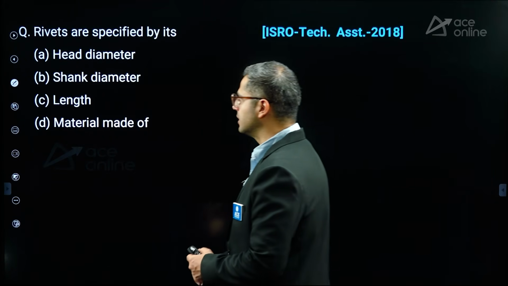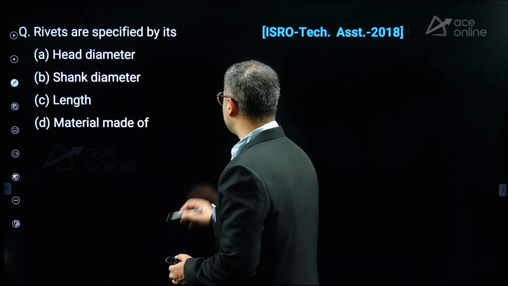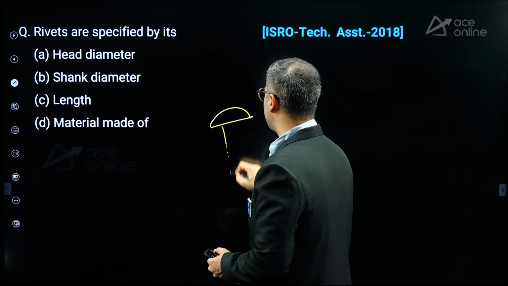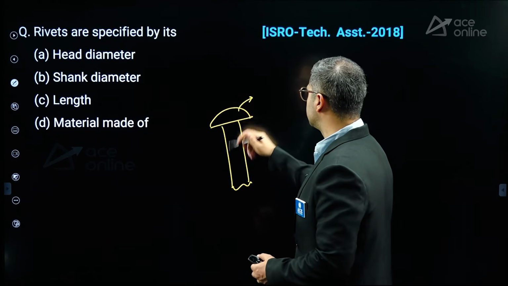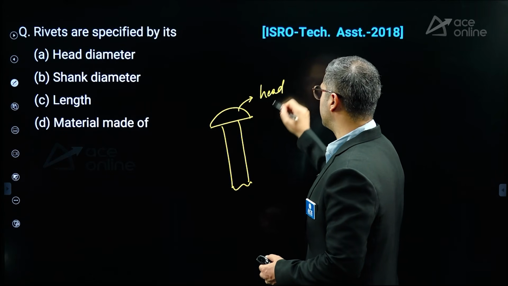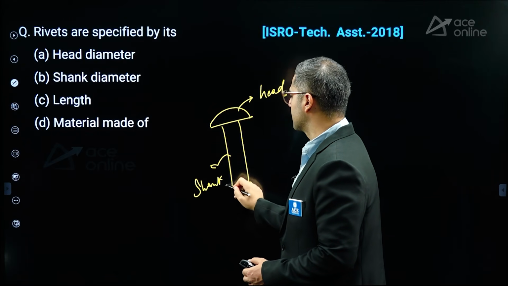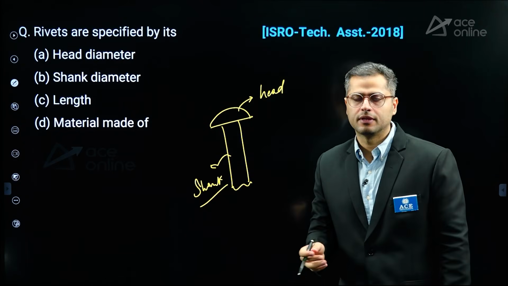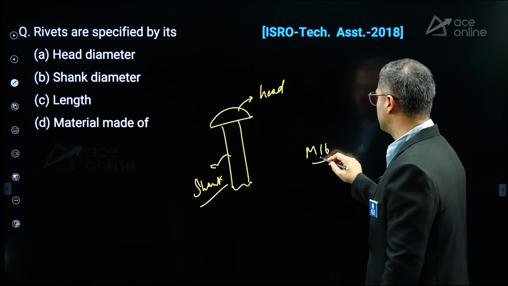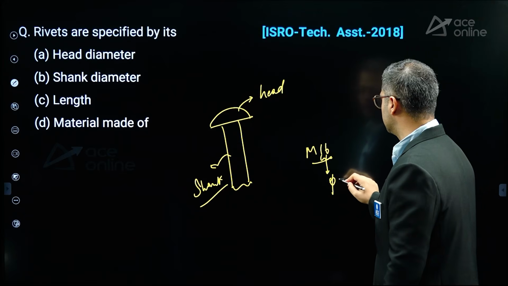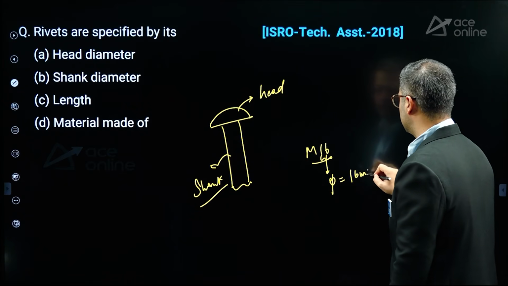Apart from that, rivets are specified generally by their shank diameter. As we know, in rivets there are 2 parts: one is the head of the rivet and this is the shank portion of the rivet, right? If I say that I am taking an M16 rivet, then 16 signifies the diameter of the shank portion.